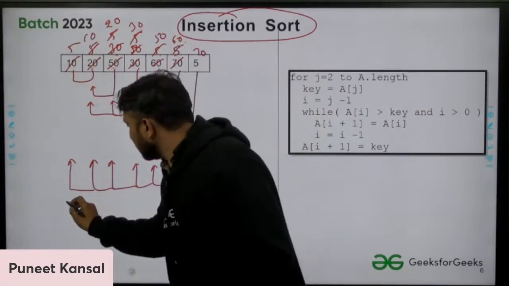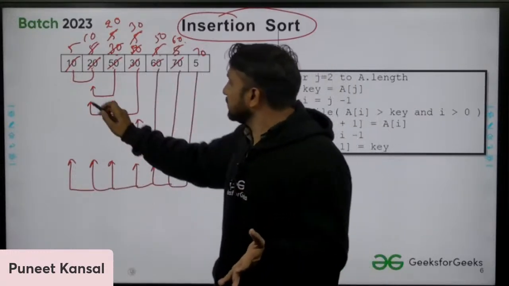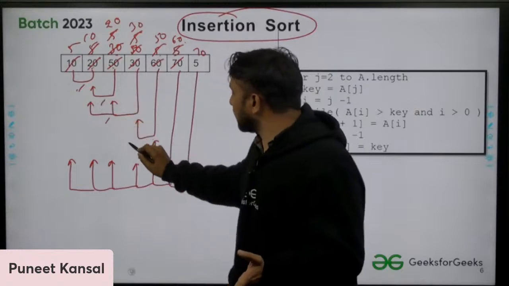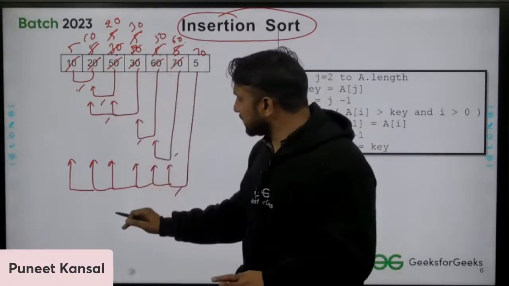So after sorting, that's it. This is complete insertion sort. This was the first pass, you can say. This is the second, this is the third, this is the fourth, fifth, and last pass. Otherwise, this is the complete insertion sort.